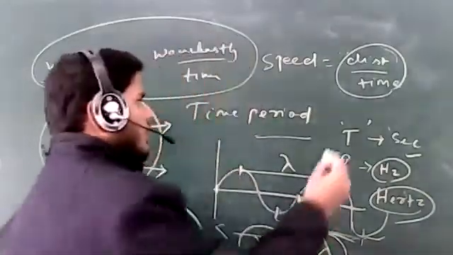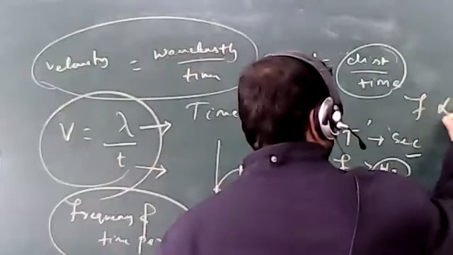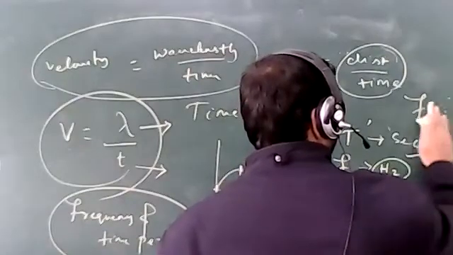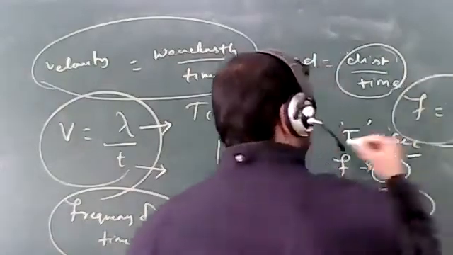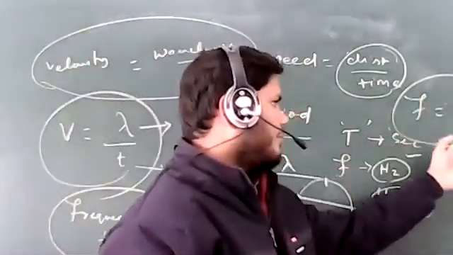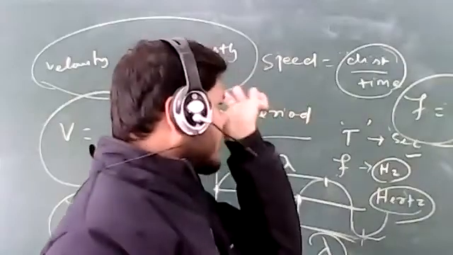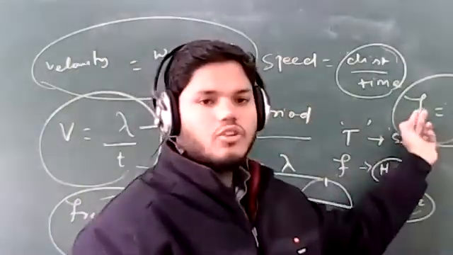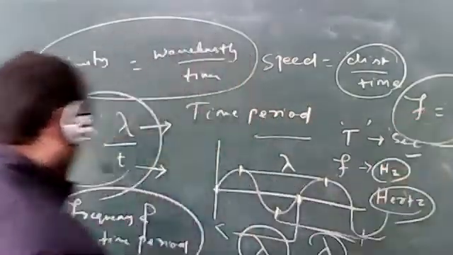So frequency is inversely proportional to time period, or f equal to 1 upon T. F equal to what? 1 upon T. Frequency is equal to 1 upon time period, yes or no? So if you increase the time period, the frequency will automatically decrease.